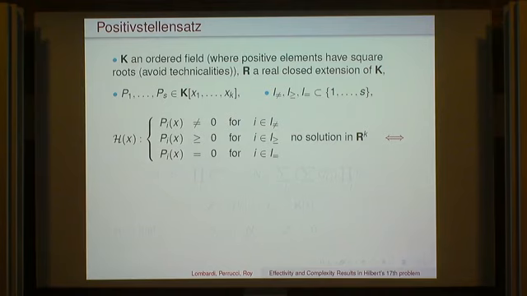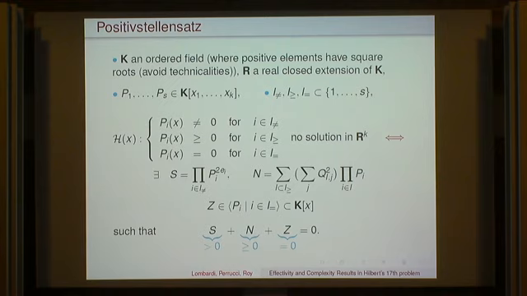This is going to be of the form s + n + z = 0, where s is visibly strictly positive given the hypothesis, n is non-negative given the hypothesis, and z is 0 given the hypothesis. So again, if we have something strictly positive plus something non-negative plus something equal to 0, it means that it's impossible. So this is a certificate of the fact that this set has no solution. And what are the strictly positive elements?